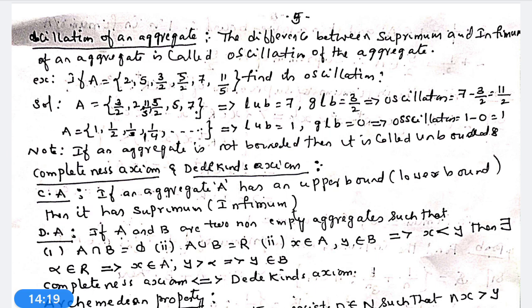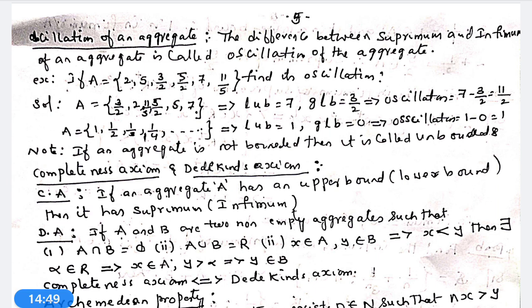Now we go to the completeness axiom and Dedekind's axiom. We have already learned there are 3 axioms: field axioms, order axioms and completeness axiom. I have already explained in lesson number 1 regarding the field and order axioms very well. Now we go to what is meant by completeness axiom.